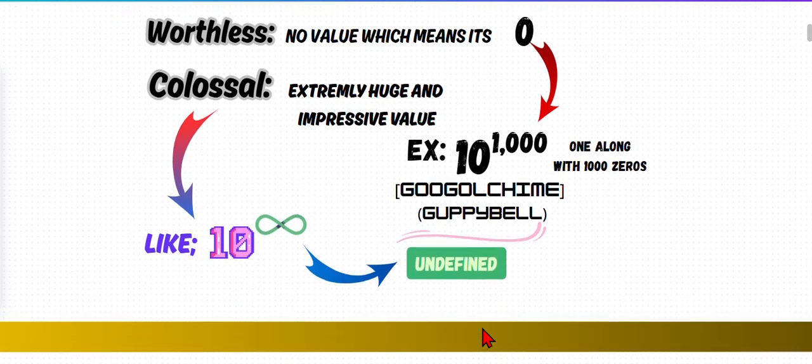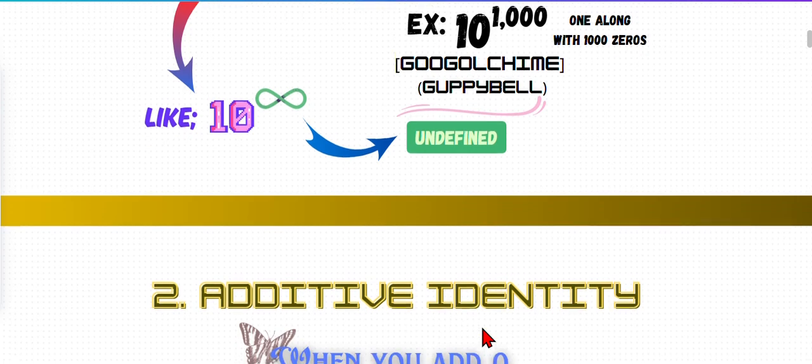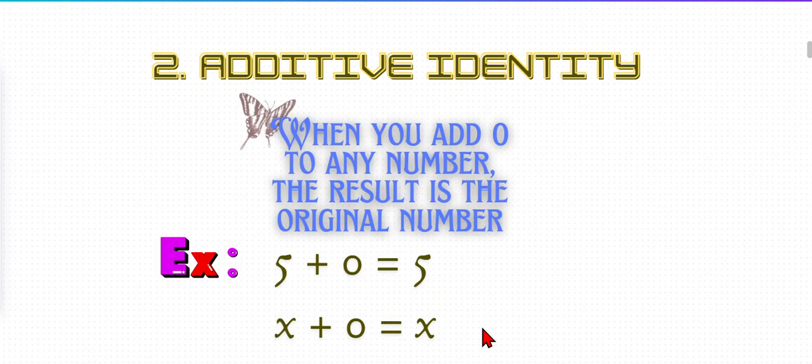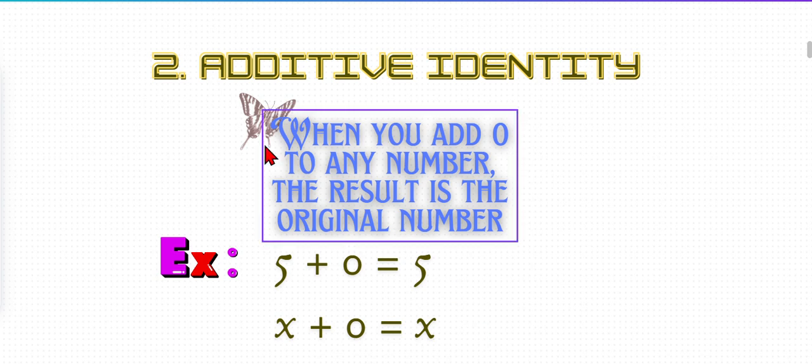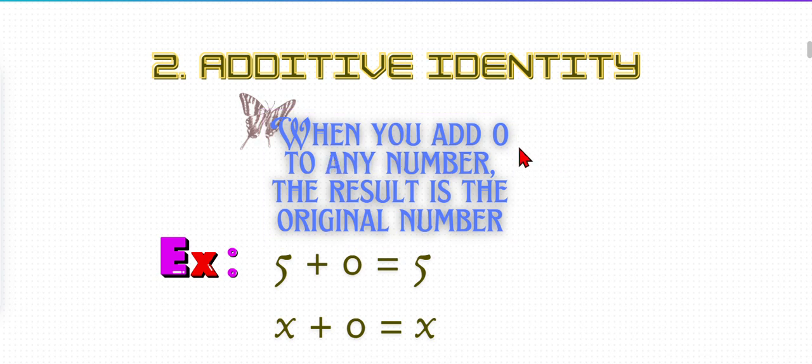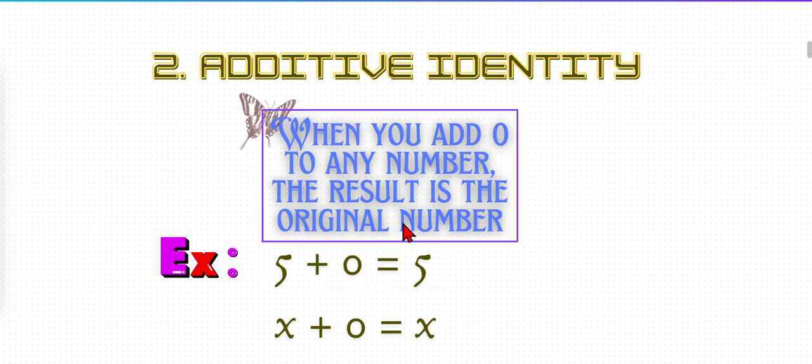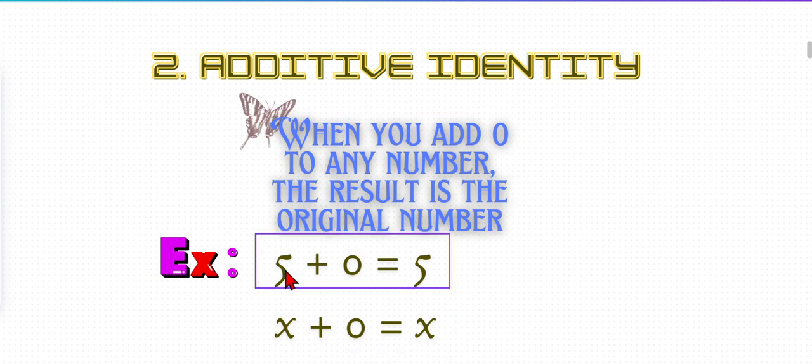Now, the other is additive identity, which also makes 0 a special number. Let's read the definition. When you add 0 to any number, the result is the original number. Let's take an example.